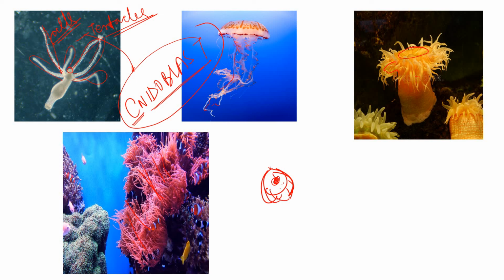Also, these tentacles help them to attach themselves to a particular surface. Otherwise they'll keep on floating. With the help of tentacles they stay attached at one place, and when they want to roam about in another place, they get detached from that surface and keep on moving from here to there.